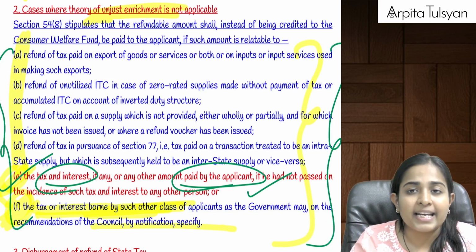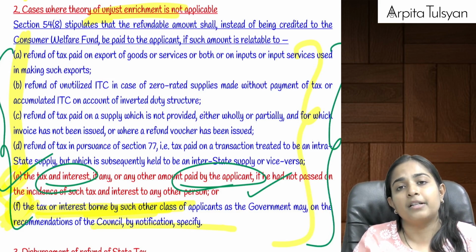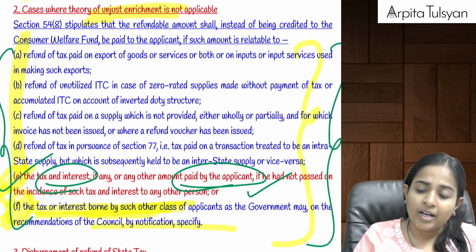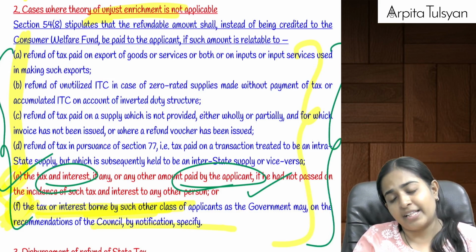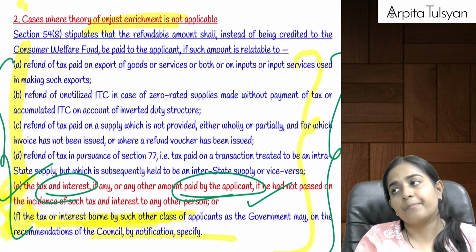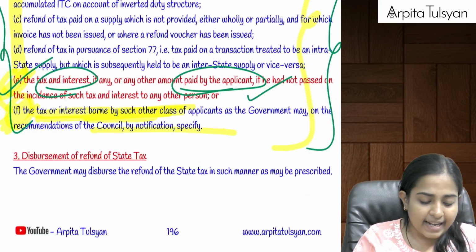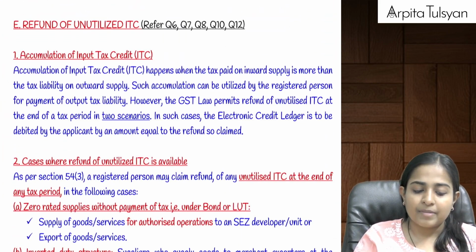Otherwise, normally: export done on payment of duty, export done without payment of duty, supply later on cancelled but advance was collected from the customer and tax was paid to the government, or tax under section 77, that is tax wrongly collected and paid. In such 6 cases, if we are applying for any refund, then that refund will be directly paid to the applicant. Are you clear with this?